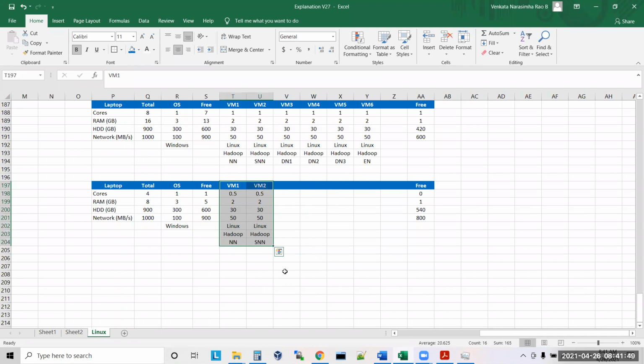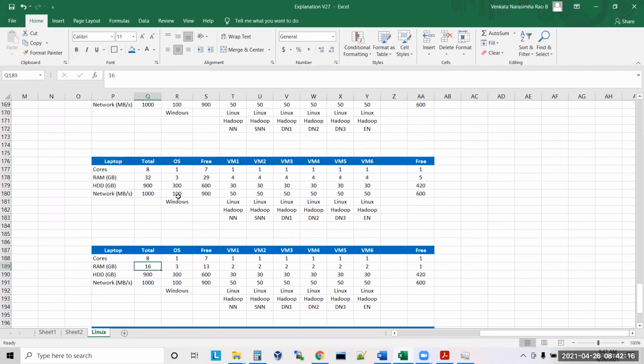To build a cluster, you require at least 6 VMs, correct or not? Yes or no, guys? If you have only 2 VMs, you will put only the name node and secondary node. Where will you put the data nodes, where will you put the edge node? How will you practice? With 8 GB RAM, you cannot do anything, guys. At least you should have 16 GB RAM.